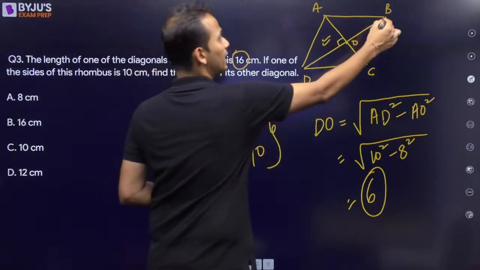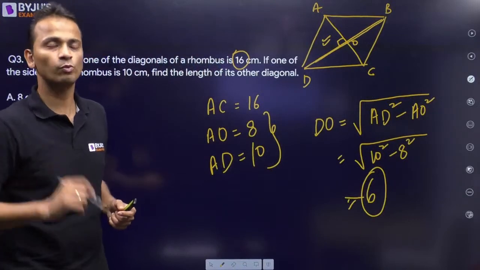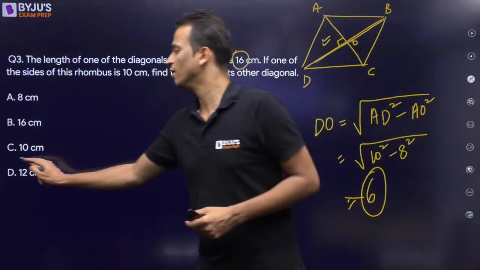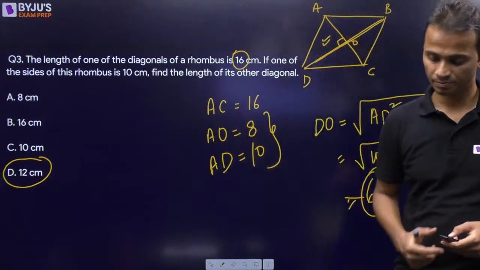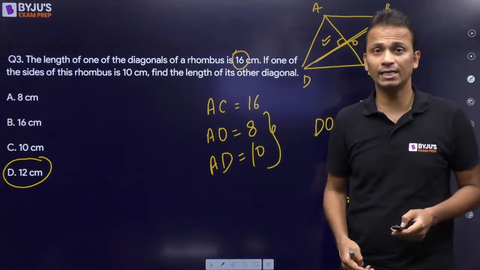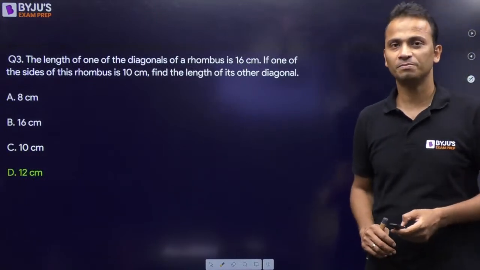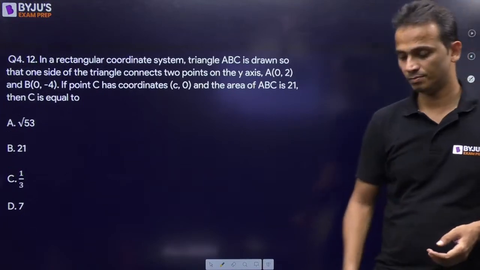So the entire diagonal will be double of this value. 6 into 2, the answer will be 12. So the length of the second diagonal will be equal to 12 centimeters for this question. Once again, a lot of you have given a correct answer. That is nice. Good. So 12 is the correct answer for this question. All right. Let's move on and look at question number 4.